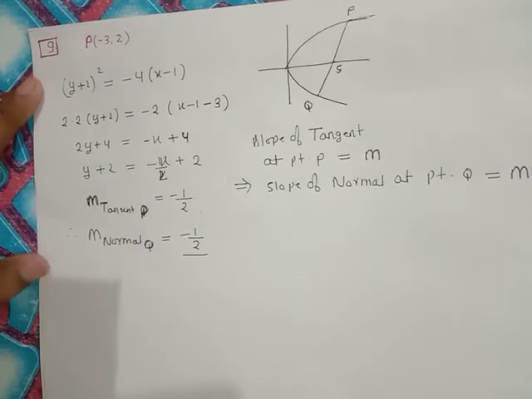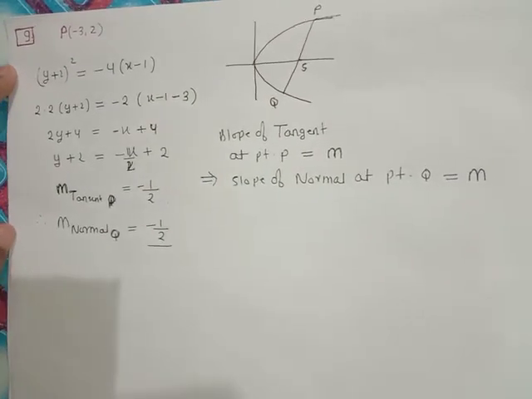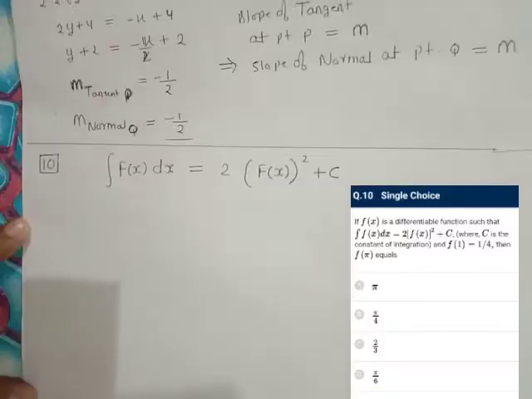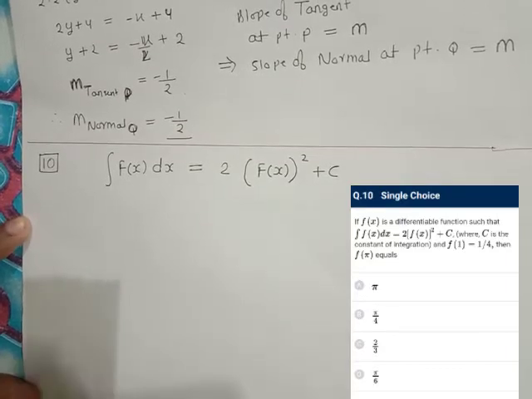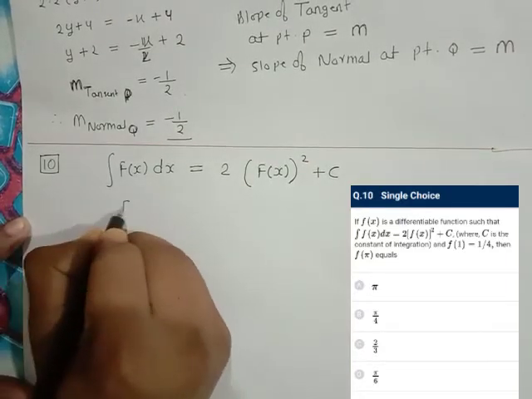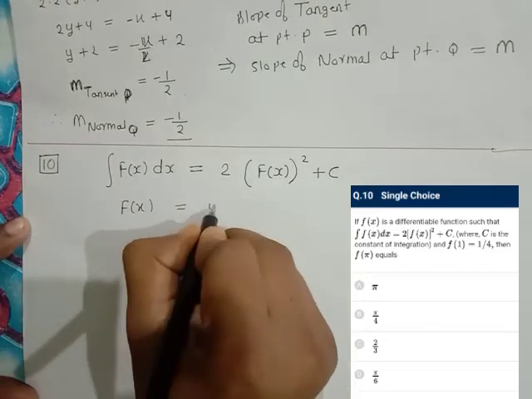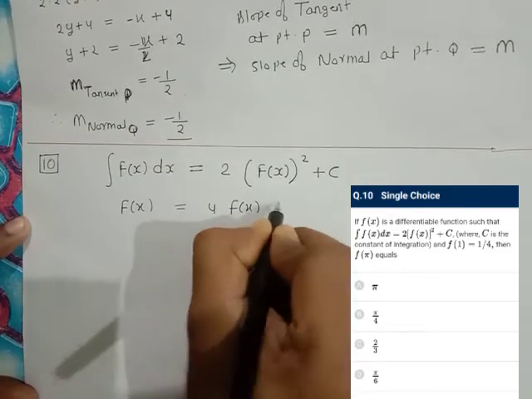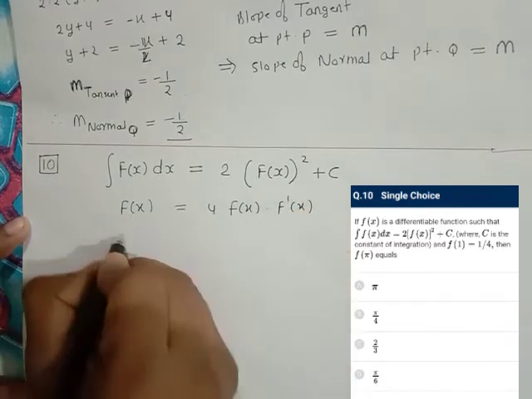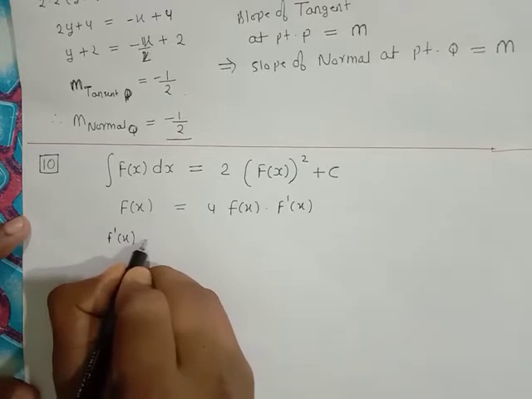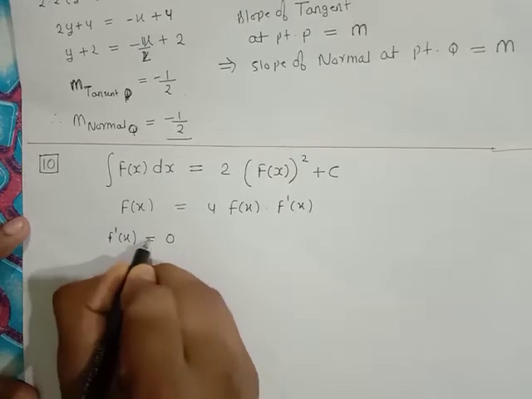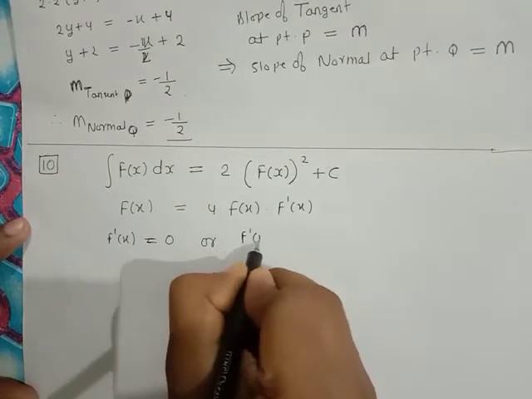So this is a property, and if we go into the derivation then it will be too long, so just remember this property. Question number 10. So this expression is given, and it is given that f of 1 is equal to 1 by 4. Then we have to calculate the value of f of pi. So let's differentiate on both sides. We get f(x) equal to 2 times 2 times 4 f(x) into f dash x, and c becomes 0. So we get f dash x is equal to either 0 or f dash x is equal to 1 by 4.